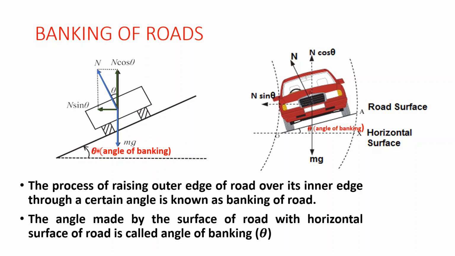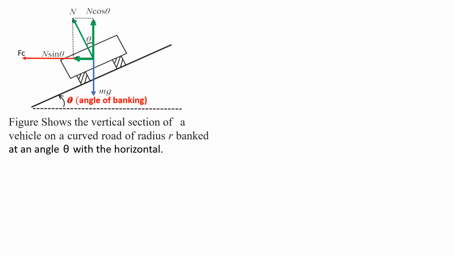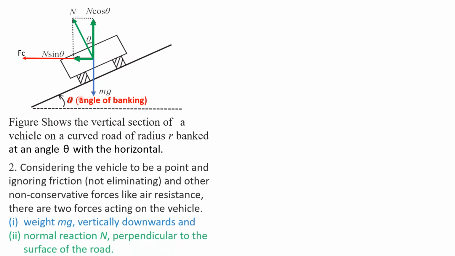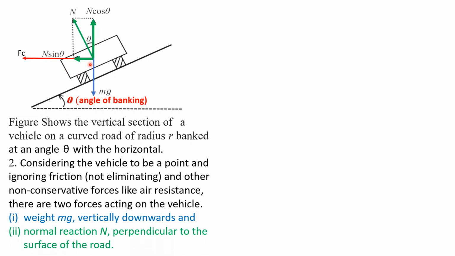We can define angle of banking: the angle made by the surface of the road with its horizontal surface is called the angle of banking. It is always denoted by theta. This figure shows a vertical section of a vehicle on a curved road of radius r, banked at an angle theta with the horizontal. We consider the vehicle as a point object, and we ignore the frictional force between the tire of the vehicle and the road. Also we have ignored the air resistance.